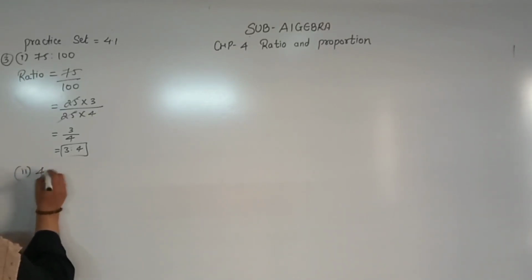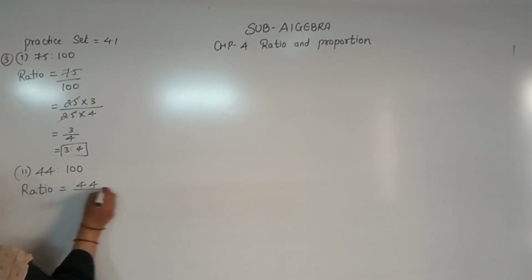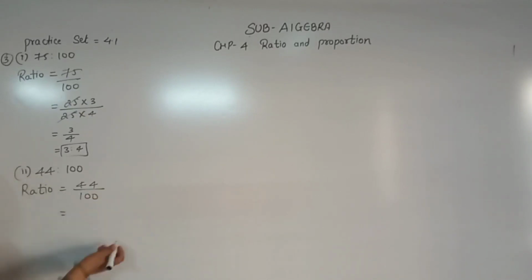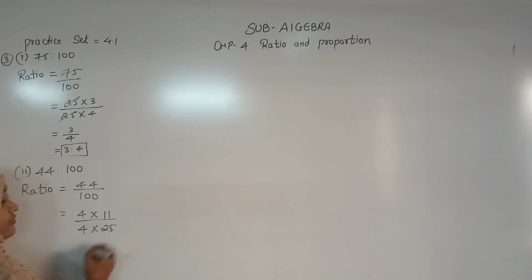Next, second one: 44 ratio 100. So how are you going to write the ratio? 44 upon 100. Easily you can go. See, 4 into 11, 4 into 25. 4 11s are 44, 4 25s are 100. 4 cancel. 11 upon 25. That is 11 ratio 25. Right?